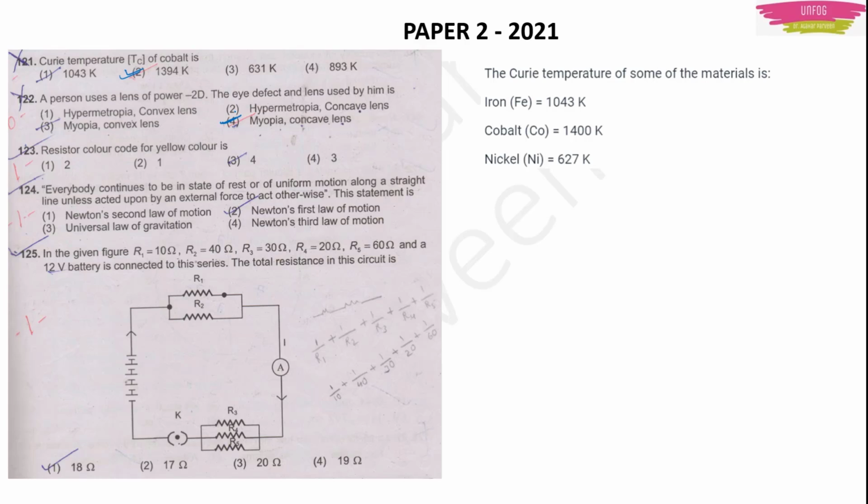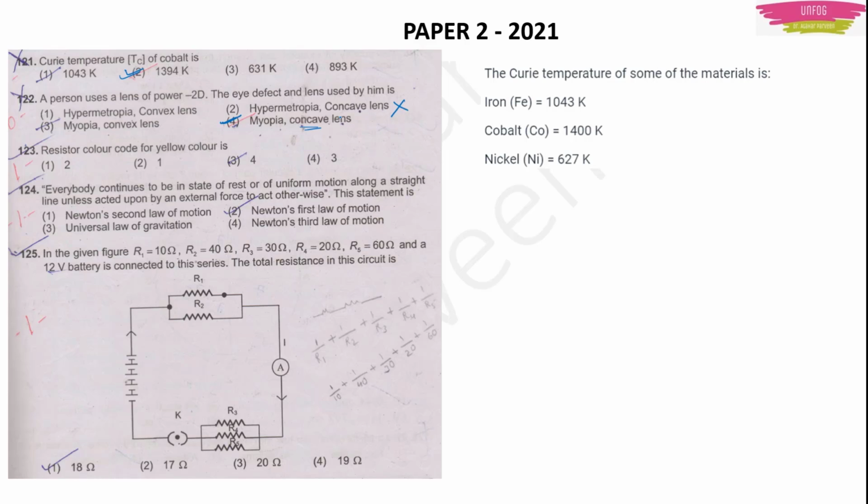Convex lens, hypermetropia. Here negative power is there, means concave lens will come in your mind. If you get concave lens in your mind, then myopia goes with concave lens, right? So concave lens and hypermetropia will not go, isn't it? So concave lens and myopia will go. So option 4 will be the right answer.